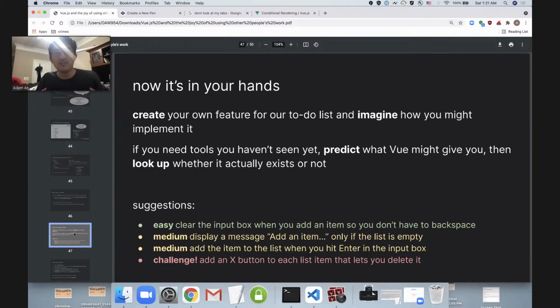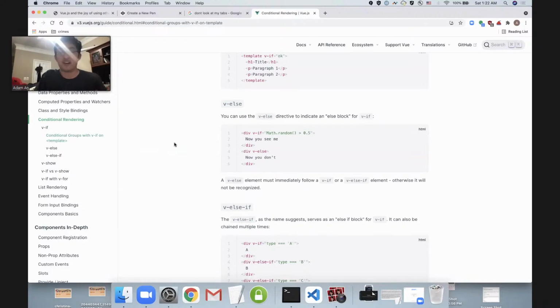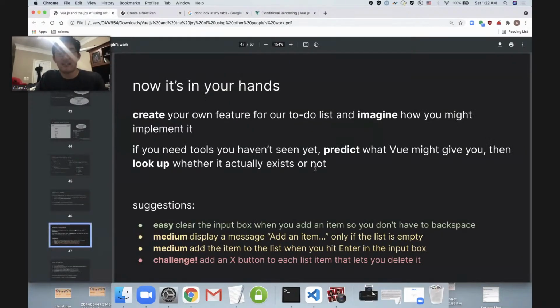If you need tools that I haven't shown you yet, then predict what Vue might give you. Predict, oh, wouldn't it be nice if Vue had this? And then look it up. Go to the website. Vue actually has really good documentation. And look up whether or not it actually exists. Chances are you'll probably be pretty close.